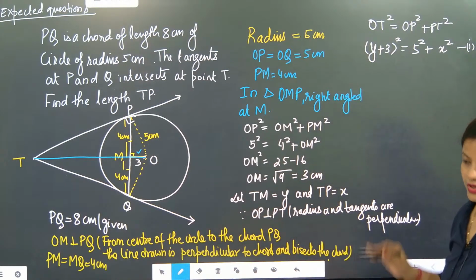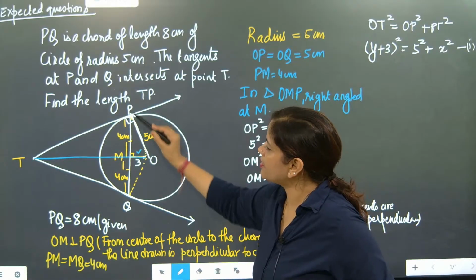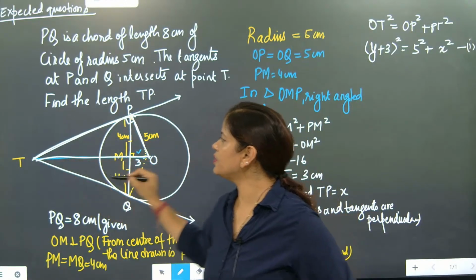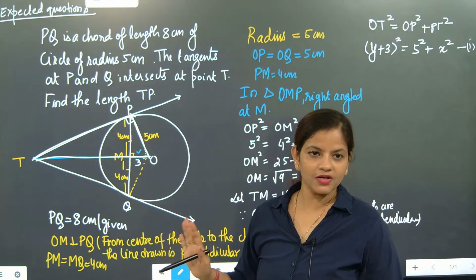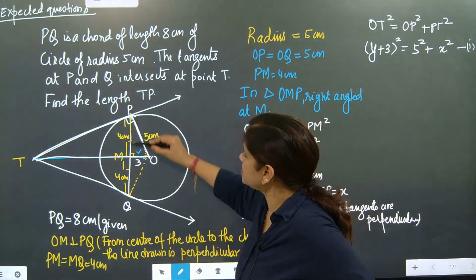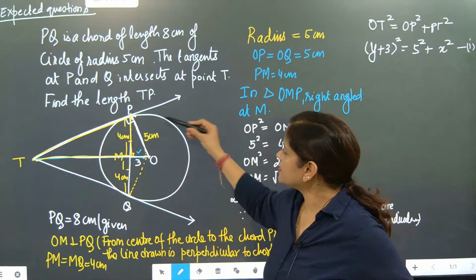Correct now? So here this is easy because we know that this is exactly perpendicular to this. So this will become the hypotenuse. So hypotenuse square is equal to this. One concept, easy. Another triangle we will take, this triangle. Now this triangle is also very easy. What is the triangle?